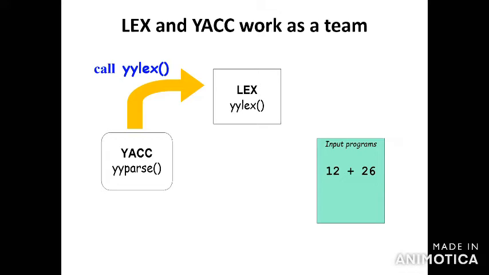First you have to write the program in one specification file and run it with the Unix commands. Previously everything was declared for the Lex program. We have three sections. The first section is the declaration section, the second is the translation rule section, and the third is the auxiliary procedure section. Based on these three sections, the specification of the program is written and run with the Unix commands.